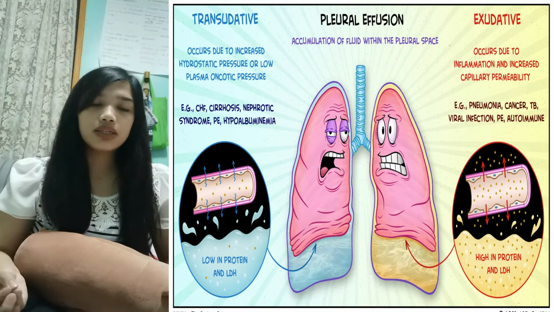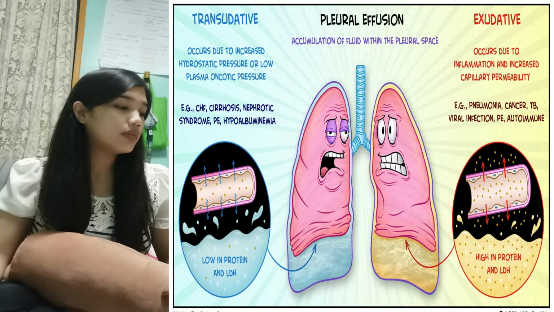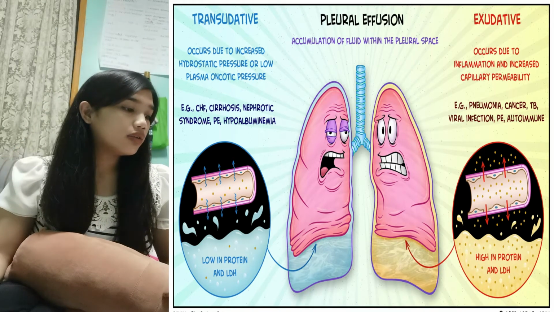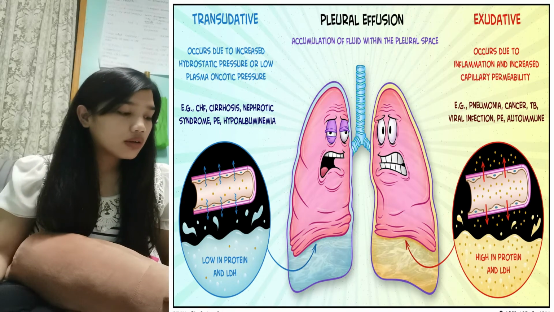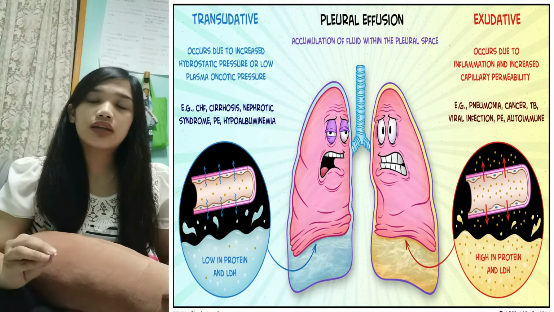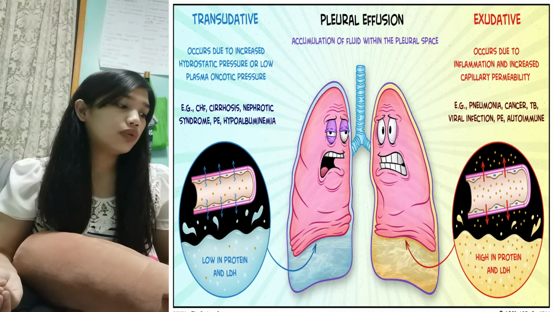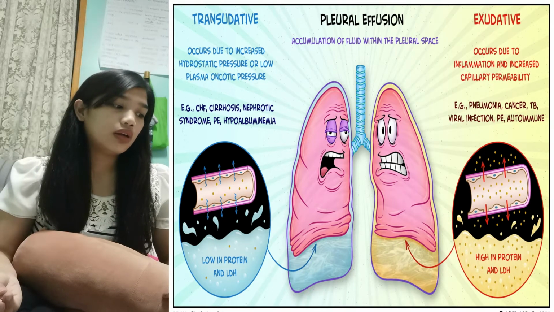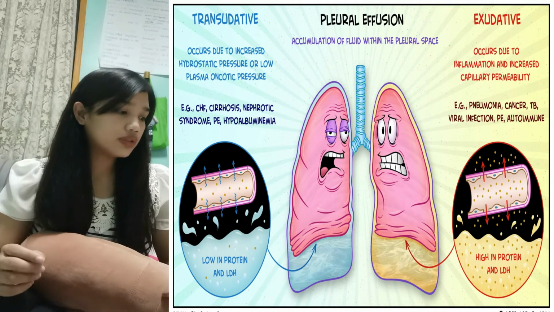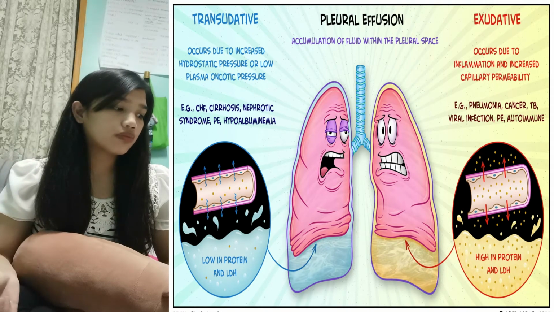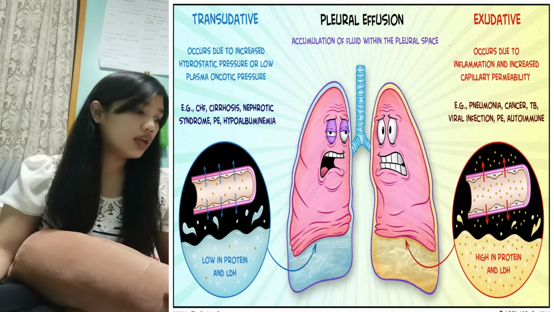With this, as it has been mentioned earlier, exudative pleural effusion might be caused by inflammation, and also, as I have read in the guidelines, it is also mentioned there that these protein contents of exudative pleural effusion may cause the accumulation of fluid. But first, I'd like to talk about the pathway of how inflammation causes pleural effusion.